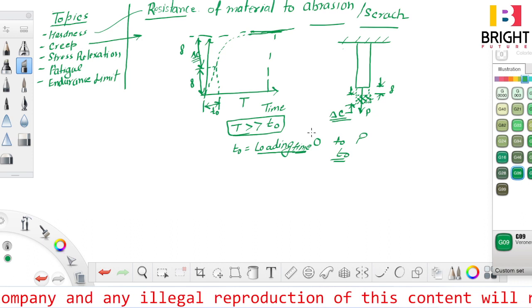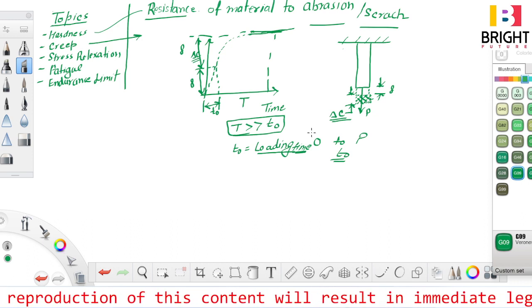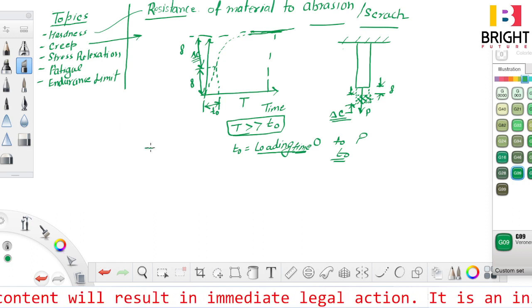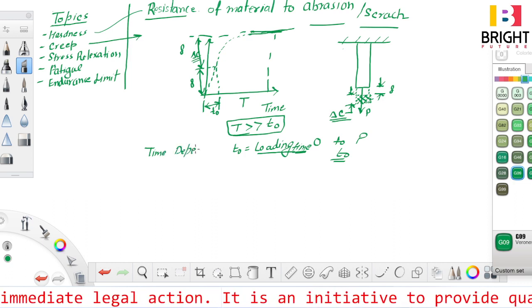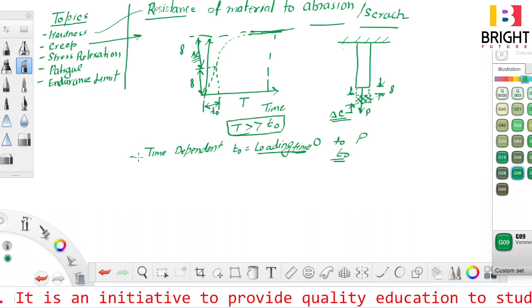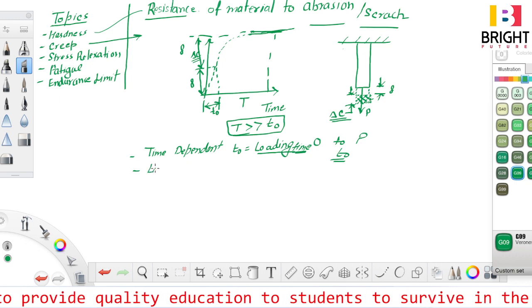Now you can write down that creep is a time dependent phenomenon. The first point is that creep is time dependent, when load is constant.